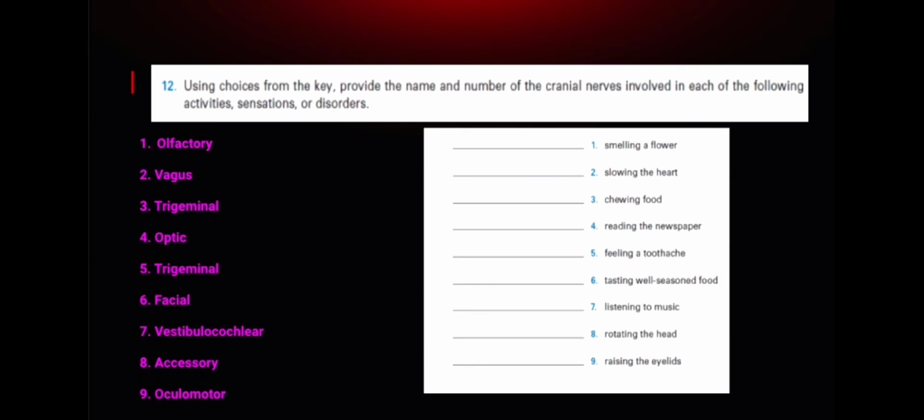Number 12, using choices from the key, provide the name and number of the cranial nerves involved in each of the following activities, sensations, or disorders. Number 1, smelling a flower, olfactory. Slowing of the heart, vagus. Chewing food, trigeminal. Reading the newspaper, optic. Feeling a toothache, trigeminal. Tasting well-seasoned food, facial. Listening to music, vestibulocochlear. Rotating the head, accessory. Raising the eyelids, oculomotor.